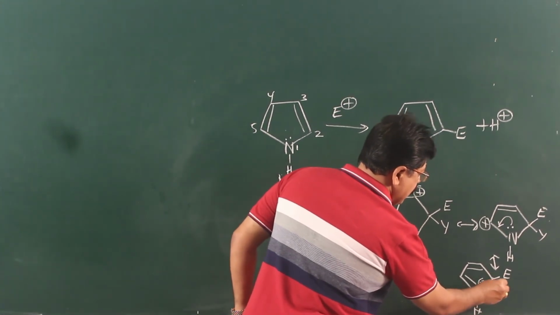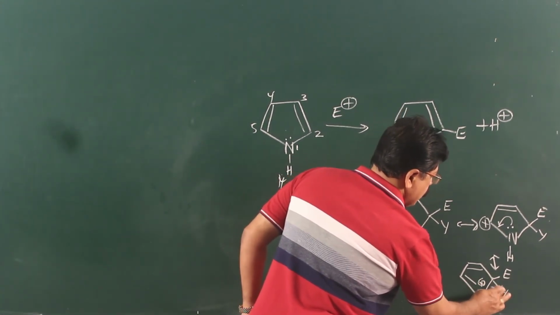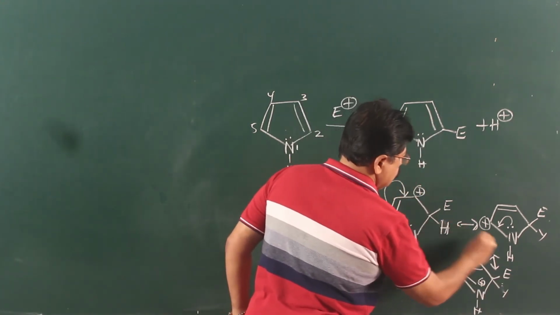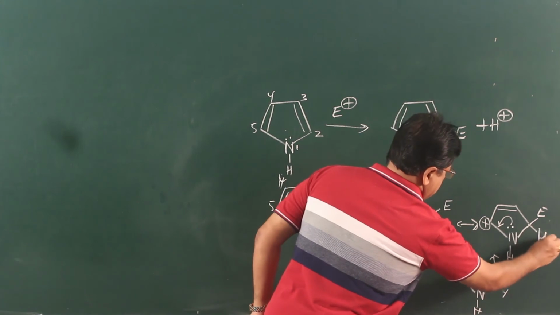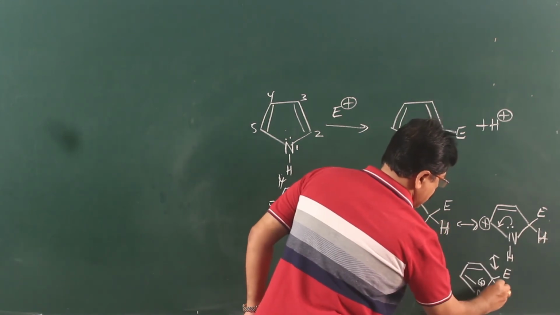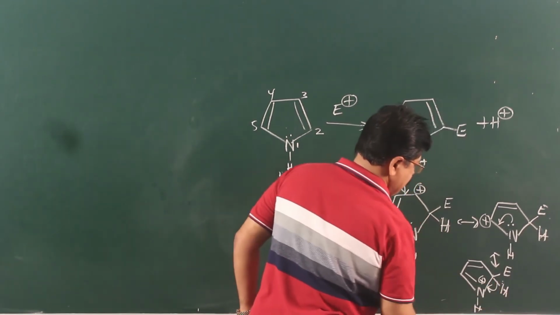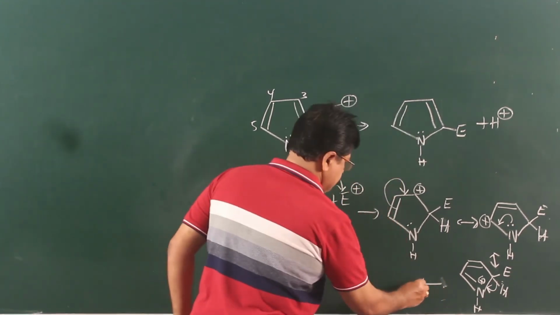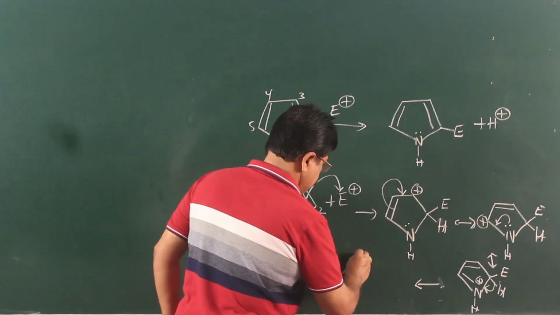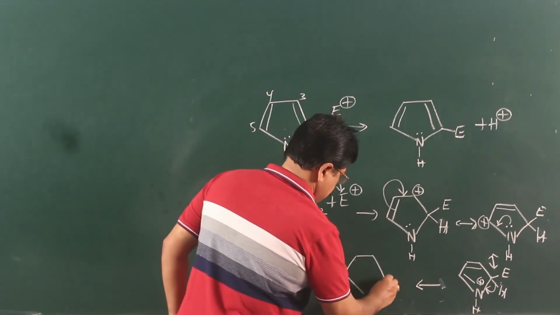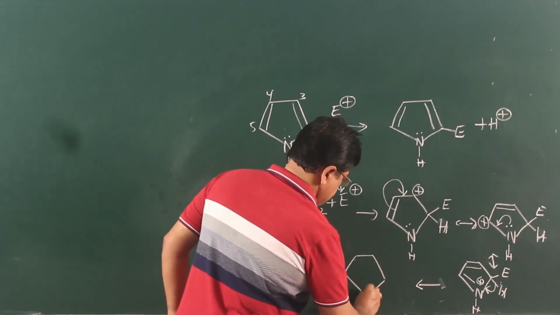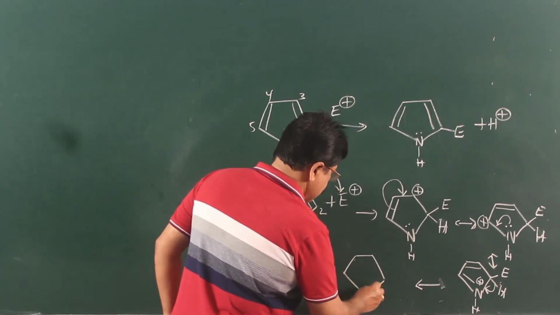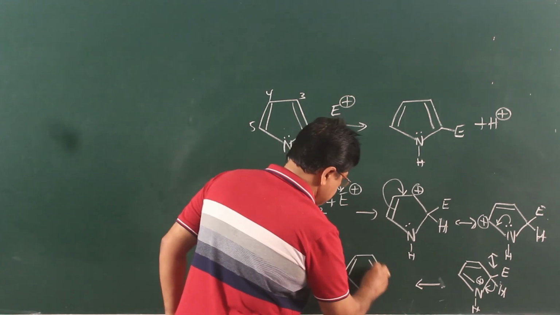Now what will happen? Hydrogen gives its electron, resulting in the formation of the product.